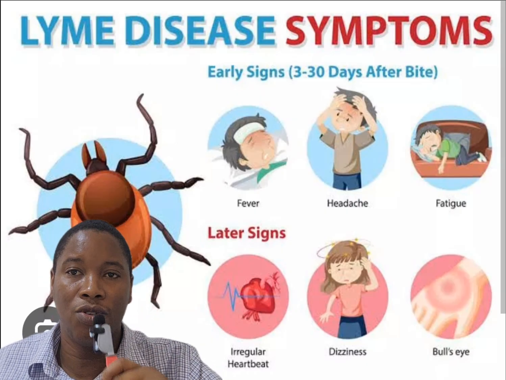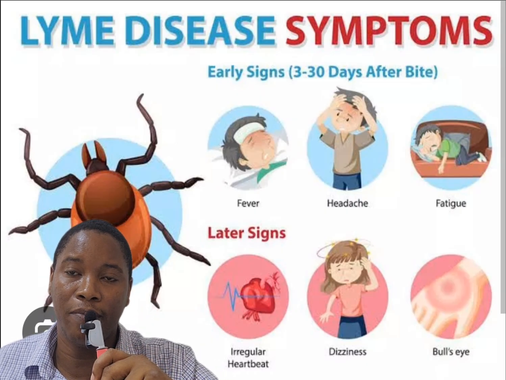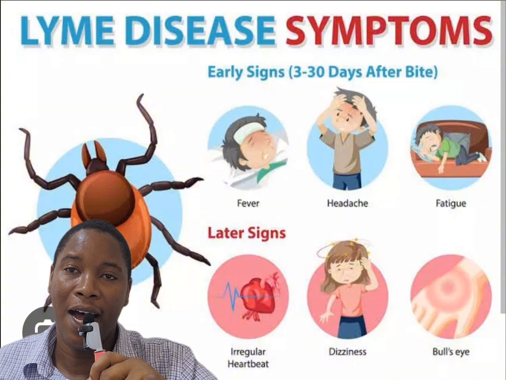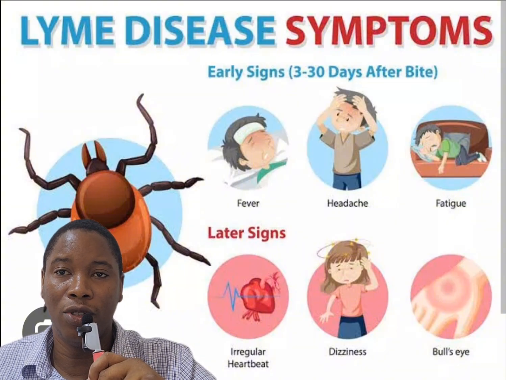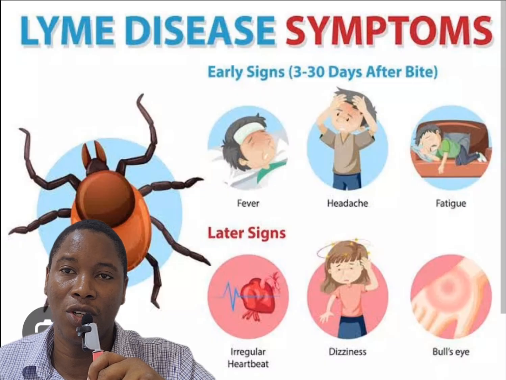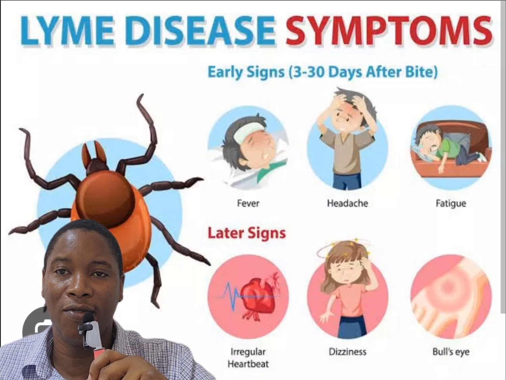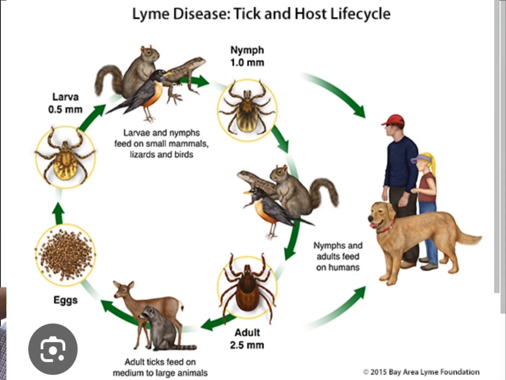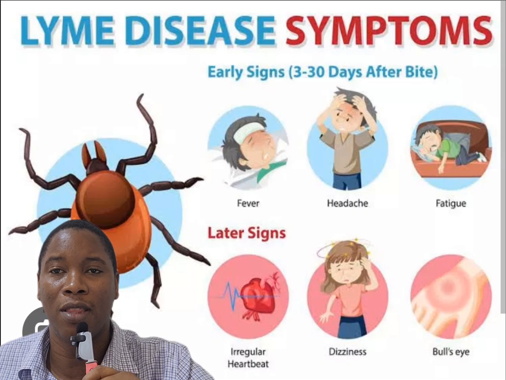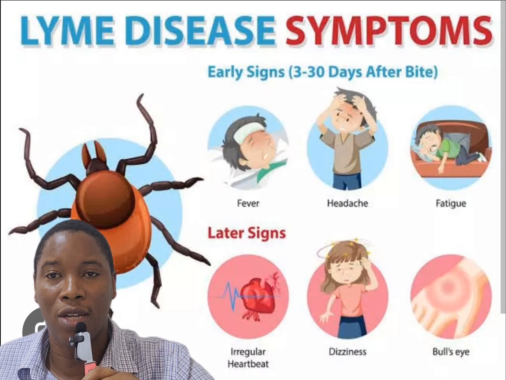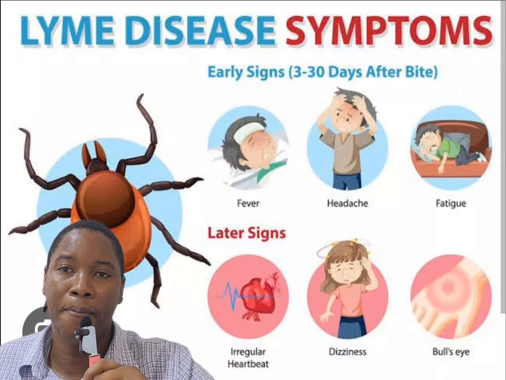Now, it's also important to note that the spirochete bacterium, Borrelia, has various ways through which it tries to avoid the immune system. It uses antigenic variation. Antigenic variation is majorly what it does. It uses tissue invasion and then immunosuppression. These are some of the methods that the bacterium uses to try to avoid the immune system of the host.